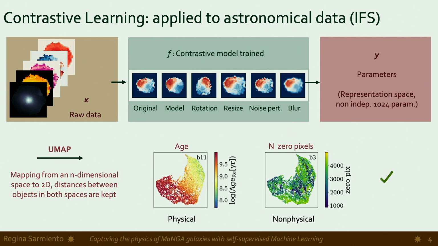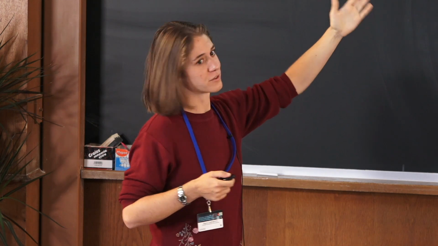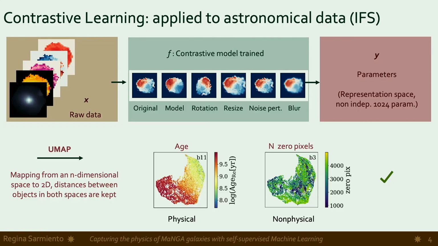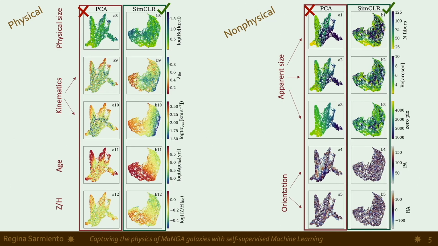We can see that there is a soft transition of age from one side of the plot to the other, meaning that the distribution of our galaxies in this space correlates with age. And the correlation that we saw before with PCA with the number of 0 pixels is not as obvious in this case. So this is good, this is what we want. And this happens with other parameters as well. On one hand, we have the physical parameters, and you can see that the soft transitions appear mostly for the contrastive learning, which is the SimCLR column. And for non-physical parameters, the distributions for SimCLR are mostly random.